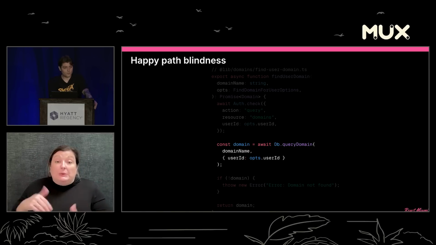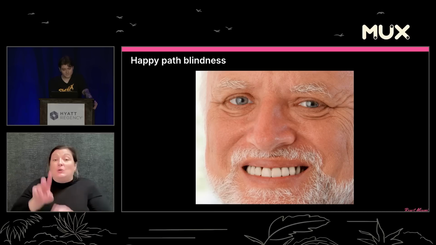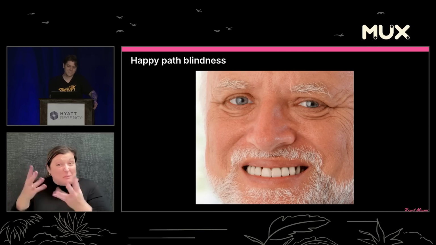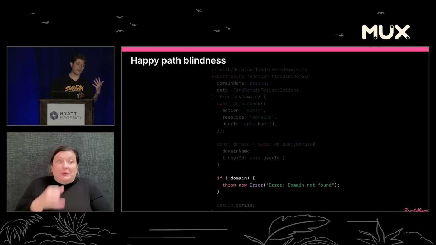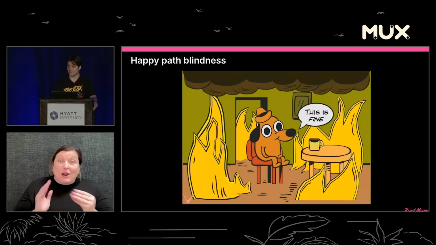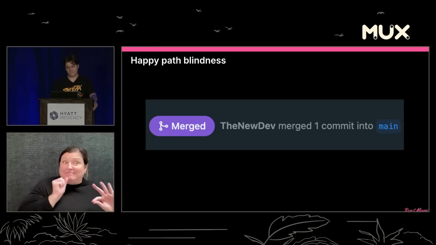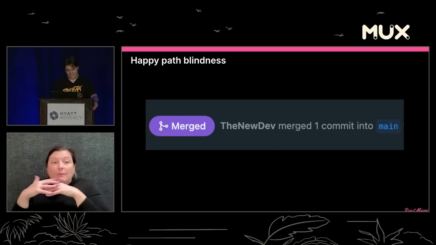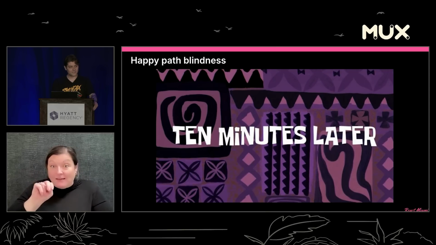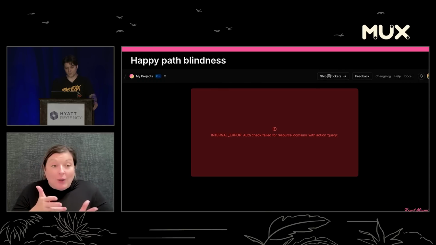Also, db.queryDomain can fail in a variety of ways. Oops. And we actually threw our own error in here. This is fine. New dev gets his PR merged into main, it deploys. 10 minutes later, internal error, auth check failed for resource domains and action query.